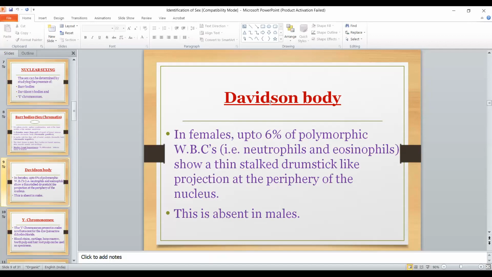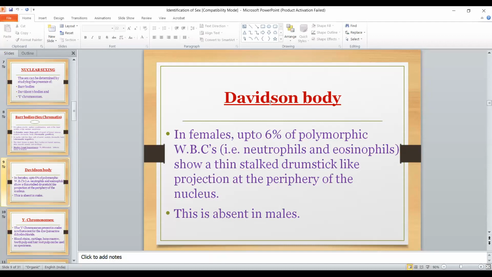So the Davidson body is present in a WBC, namely neutrophils and eosinophils. The Davidson body is drumstick-like. There is a circle and one stick-like appearance, elongated, arising from the nucleus.